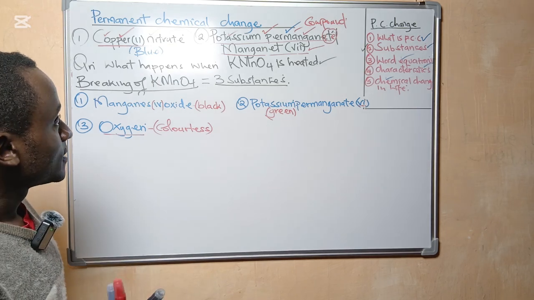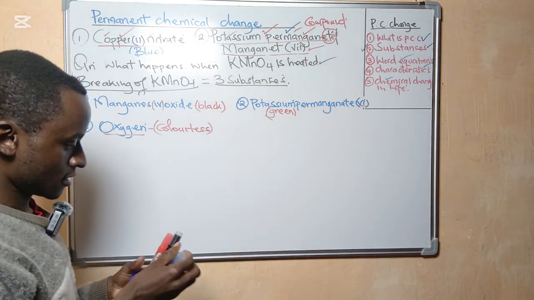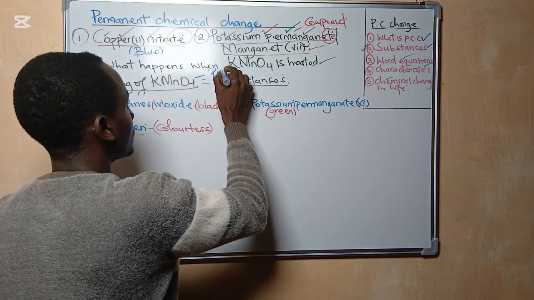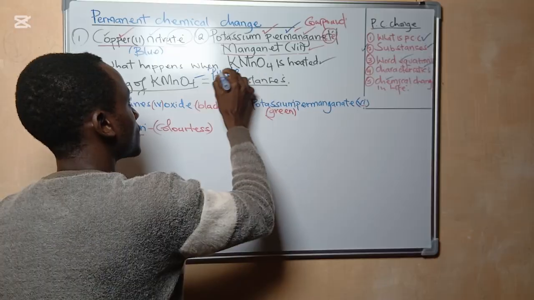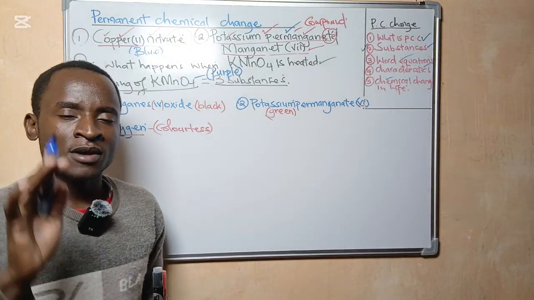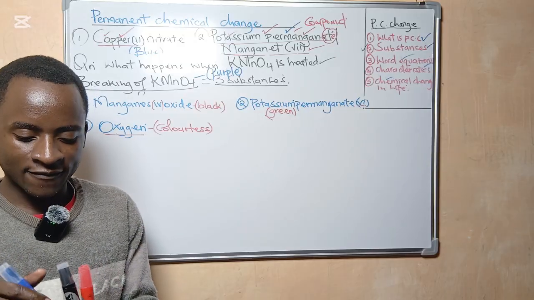Now, let me say this. Potassium permanganate is purple in color. Potassium permanganate or potassium manganate 7 is purple in color.